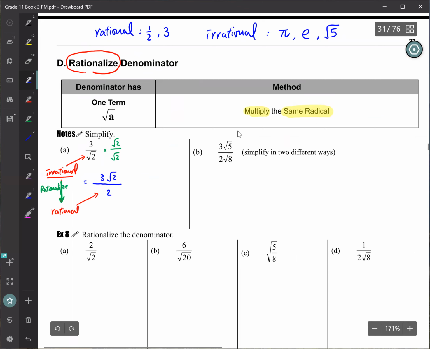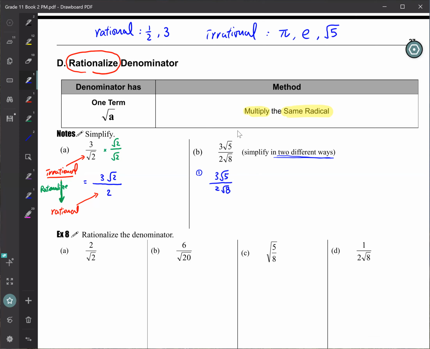Okay, let's look at question B. Question B, there are two different ways, okay? Let's see how you want to do it, okay? We'll do the first way. So, Amanda, how do you want to rationalize this one? Do they have to be like multiplied by the same number?